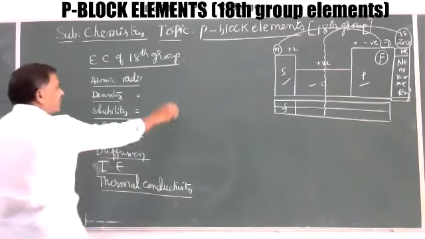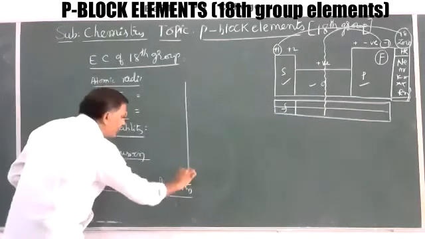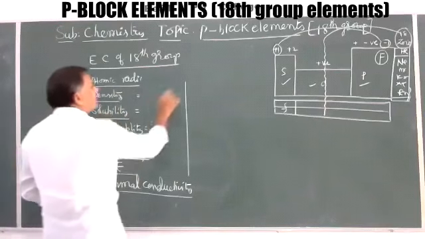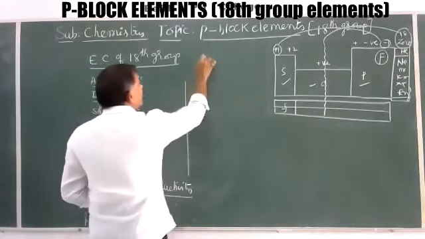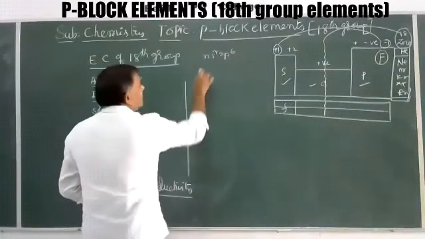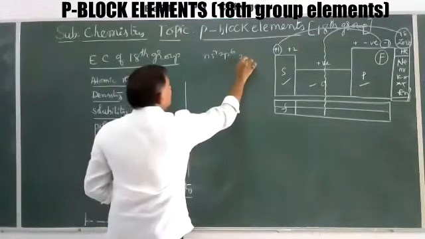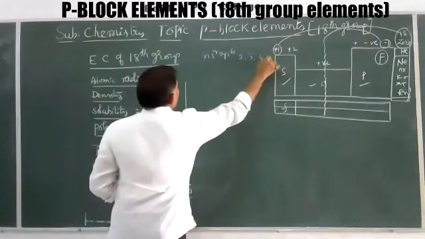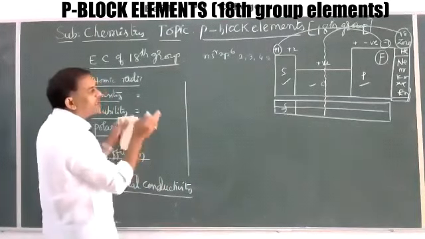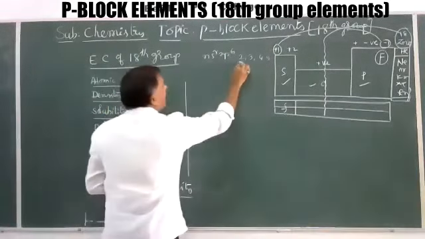So once we can observe for all these, maybe 1 mark they'll ask. So the atomic radii, based on their electronic configuration ns2 and np6, your n value is 2, 3, 4, 5 and so on. Top to bottom, atomic number increases, and the newly added electron enters into a new main energy level.